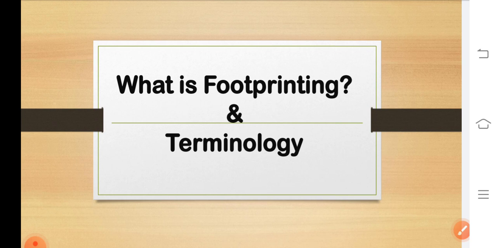Okay, let's start. What is footprinting? Footprinting is the technique used for gathering information about a computer system. To get this information, hackers might use various tools and techniques. This information is very useful to a hacker who is trying to crack the whole system. Okay, so this is footprinting.